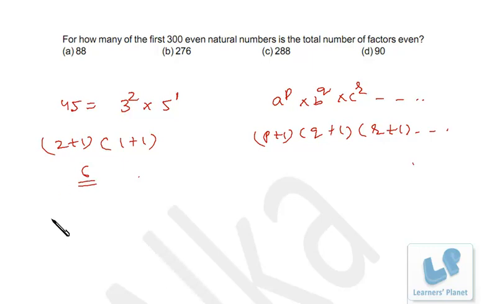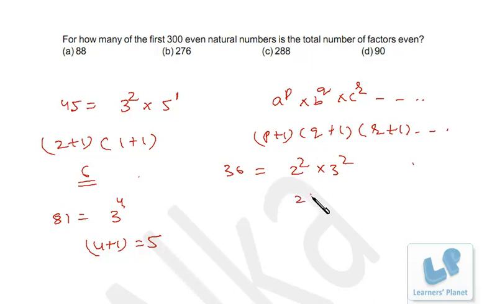Similarly, if we talk about maybe the number 81, 81 is 3 raised to 4. So the total number of factors will be 4 plus 1, that's 5, right? Similarly, if I talk about 36, 36 is 9 into 4, that's 2 square into 3 square. So the total number of factors will be 2 plus 1 into 2 plus 1, that's 9,